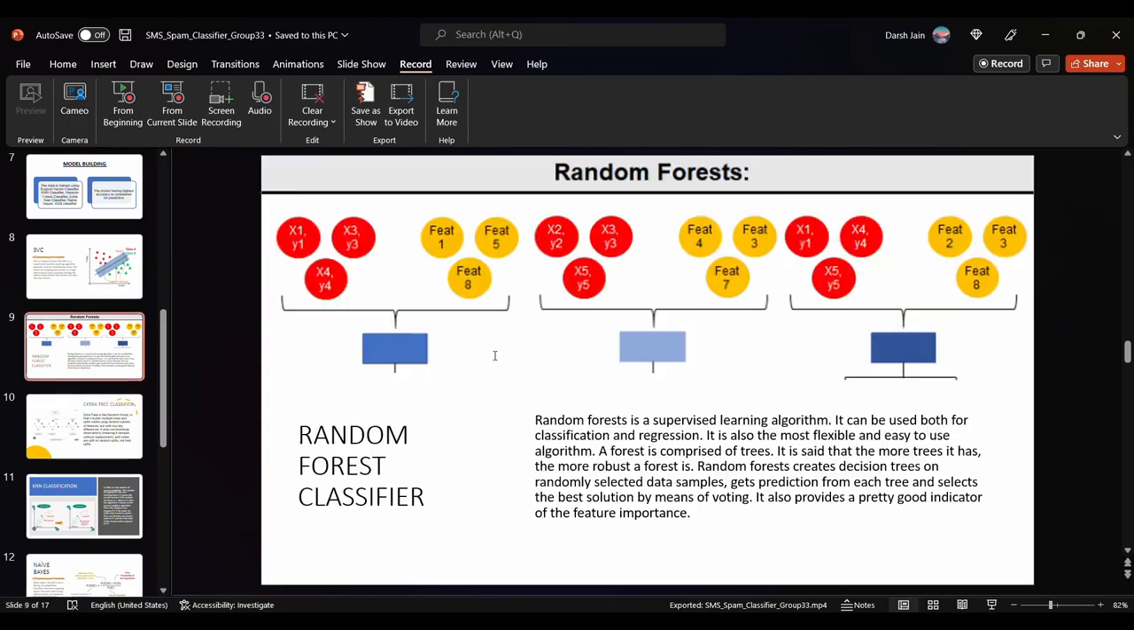Next we are having random forest. Random forest is an algorithm consisting of many decision trees. It uses bagging and feature randomness when building each individual tree to try to create an uncorrelated forest of trees whose prediction by committee is more accurate than that of any individual tree.